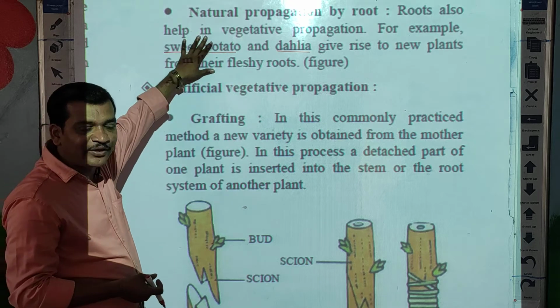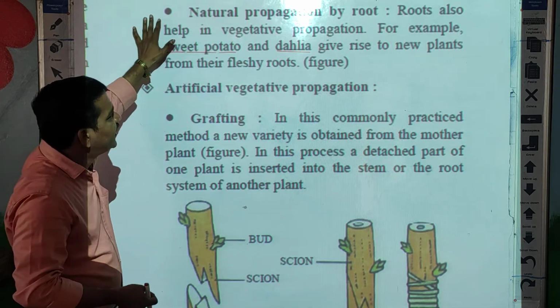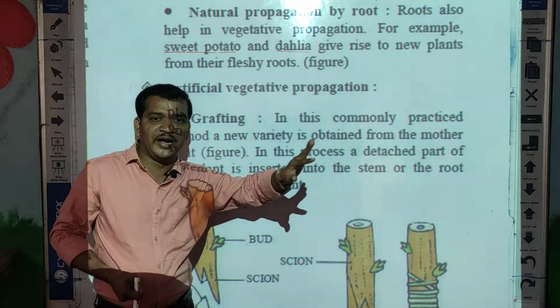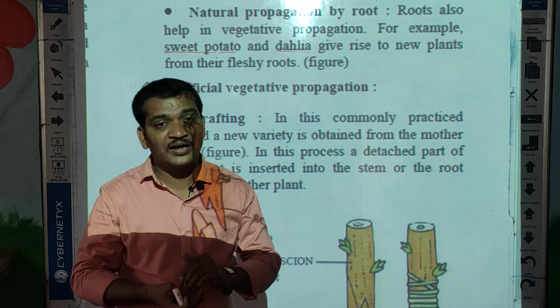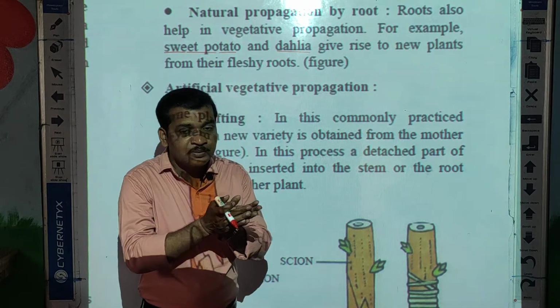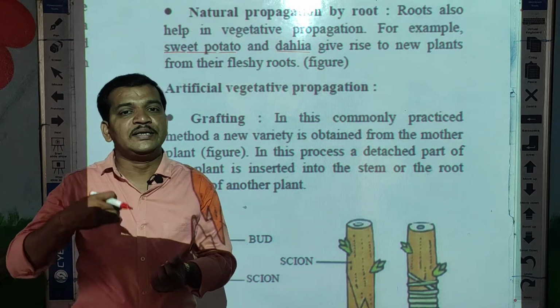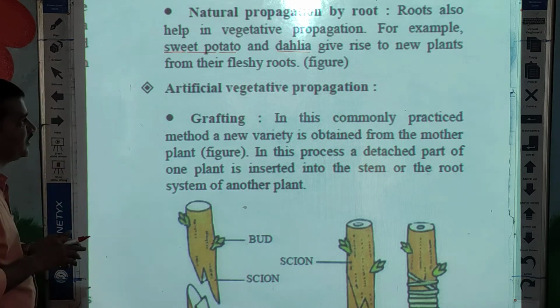So this kind of reproduction or propagation is called natural propagation by roots. Means we are propagating the plants, we are converting the part of the plant into a new individual. Okay students, so that is called propagation.